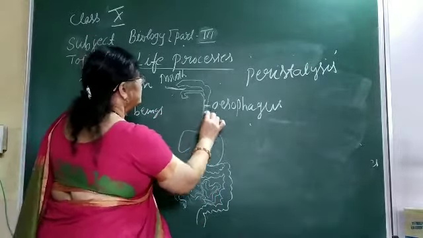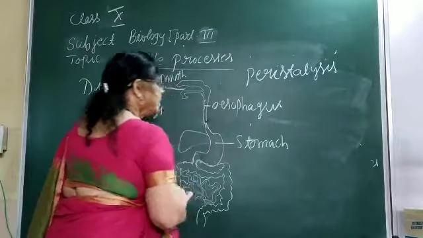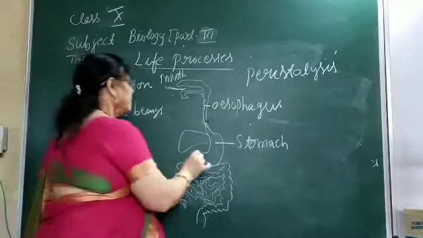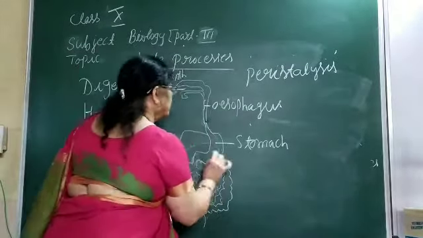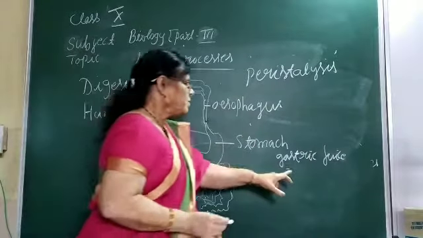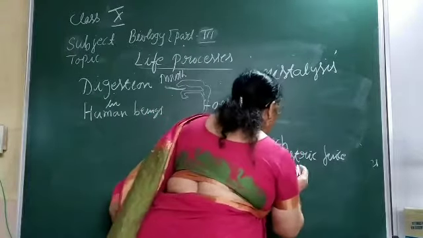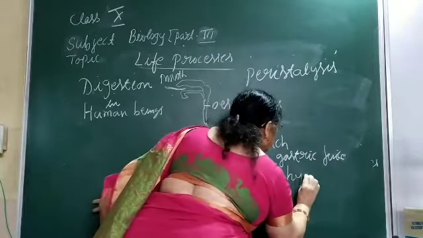So the food has travelled from the esophagus to the stomach now. Now let us see what happens in the stomach. The wall of the stomach is responsible for preparation of one digestive juice. It is called gastric juice. The gastric juice also has one chemical acid called hydrochloric acid.